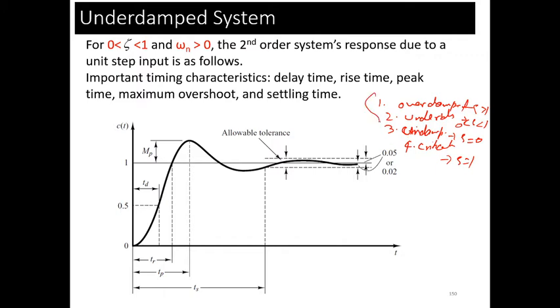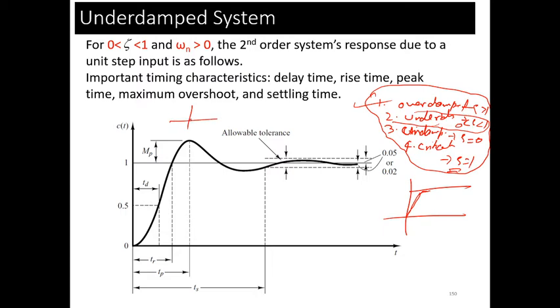So now you tell me which type of system is good in order to design the control system. Underdamped. Why? Why not zeta equals 1? The response is slow. Because if you find out the response of the zeta,